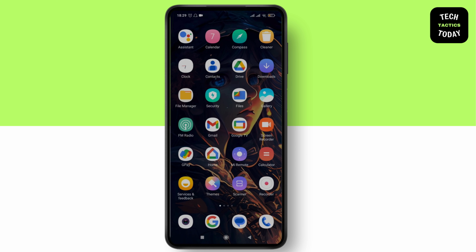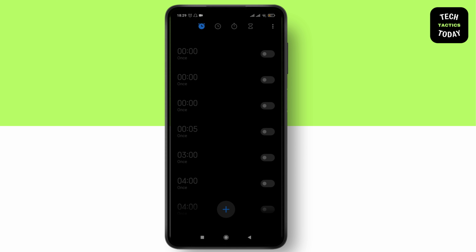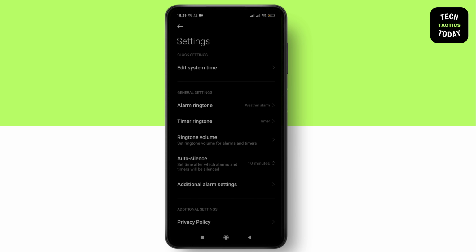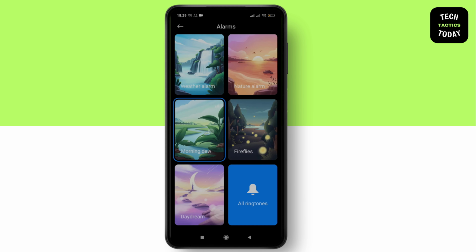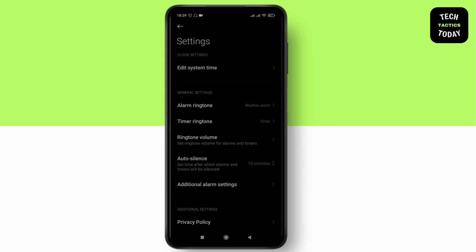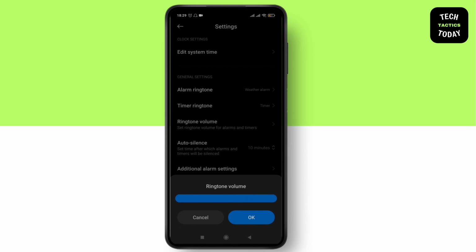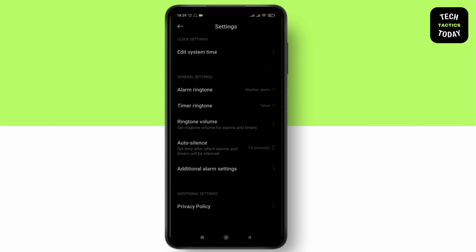First of all, go to the clock and tap on alarm at the top right corner of your screen. Tap on these three dots, go to the settings. Here, alarm ringtone, tap on it and choose the high frequency sounds. Okay, so simply choose the sound. After that, scroll down to ringtone volumes and make sure that it is adjusted to high.